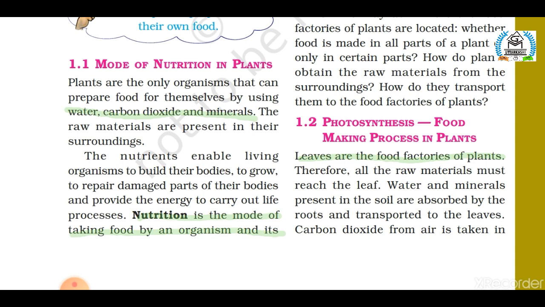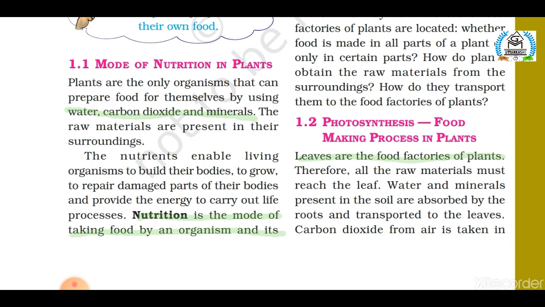Now, the question is where the process of photosynthesis takes place in a plant. In a plant, generally leaves make food. That's why leaves are called the factories of the plant or the kitchen of the plant. But it doesn't mean that the other parts of the plant don't get involved in this process. Now we will discuss how this process is carried out in a plant.